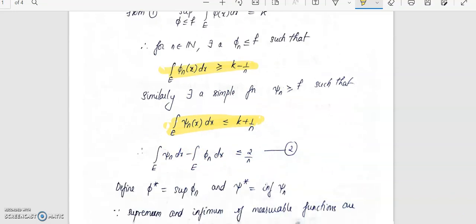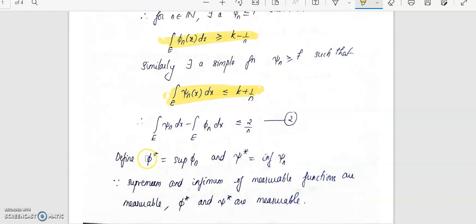Now let us define phi star to be the supremum of phi n and xi star as the infimum of xi n. Supremum and infimum of measurable functions are measurable. Since each phi n and xi n is measurable, its supremum and infimum are going to be measurable.